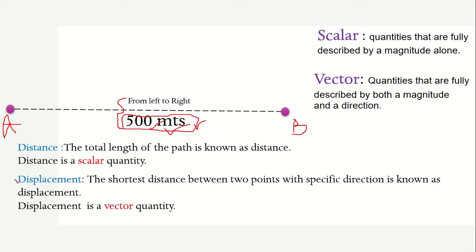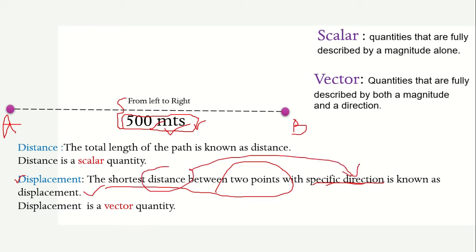When we come to displacement, the shortest distance between 2 points with a specific direction is known as displacement. So in this we have the distance as well as direction. So this is a best example for vector quantity.